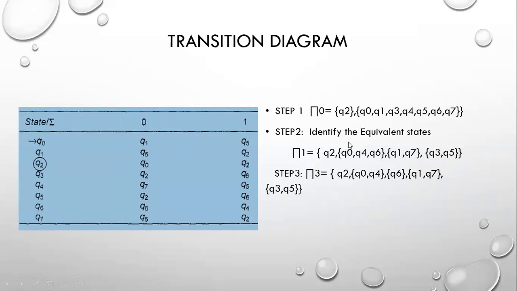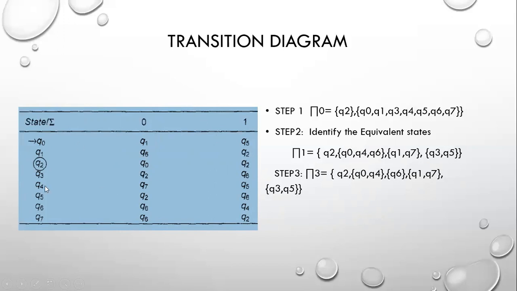The rest of the states should be treated as one single block: Q0, Q4, and Q6. Next, is there any other similarity between them? Let us take this one block. Why is this one block? Q0 on 0 reaches Q1, and Q0 on 1 reaches Q5.